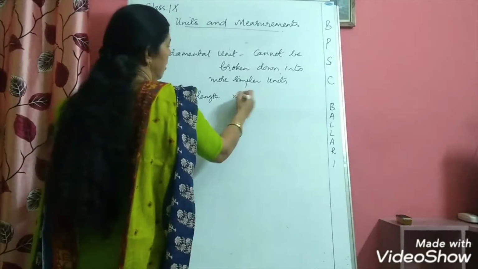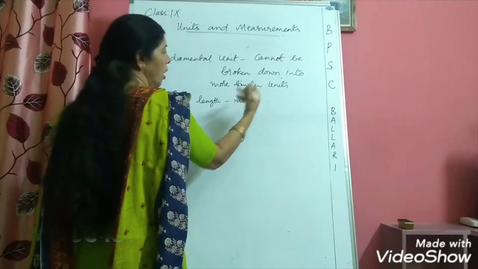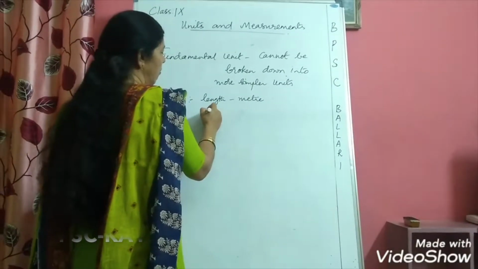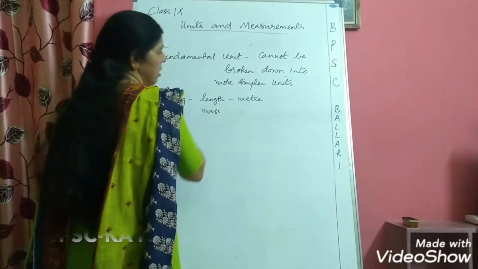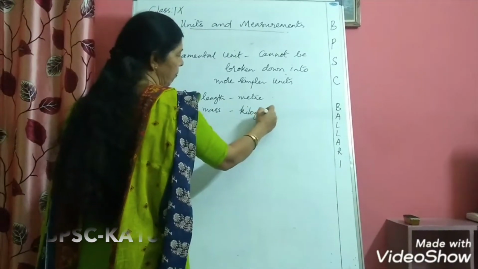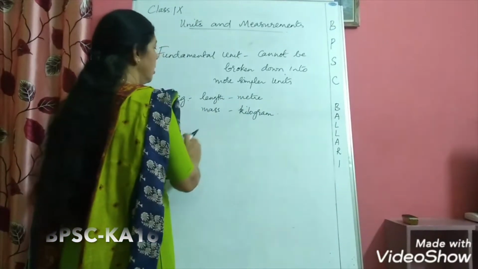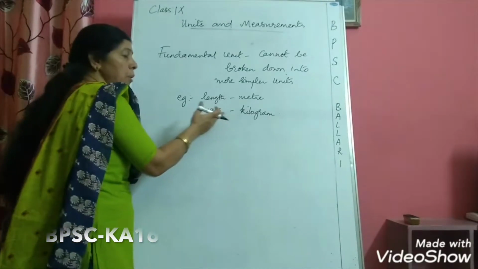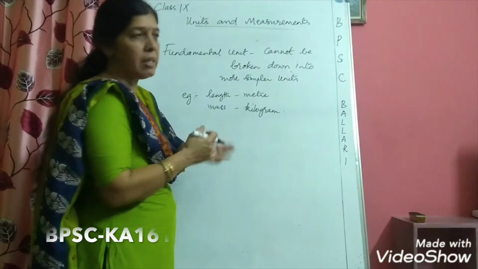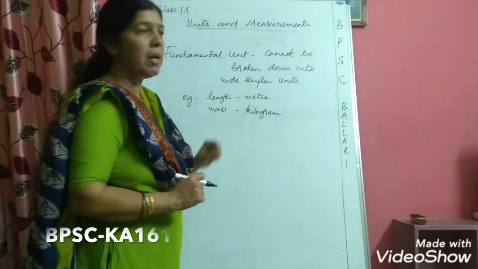Length is measured in meter. Now you cannot break meter into any other simpler units, so it becomes a fundamental unit. You have like mass, one more physical quantity. For that we use the unit kilogram. So this also cannot be broken down into any other unit. Like this, there are some 7 to 8 fundamental units plus 2 supplementary units which I will be listing very shortly. So remember, a fundamental unit cannot be broken down into more simpler units.